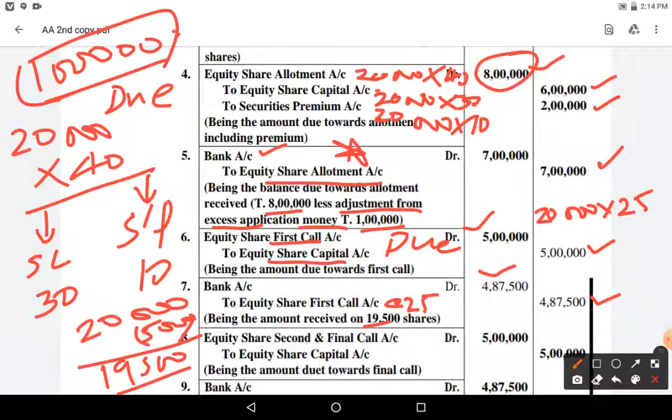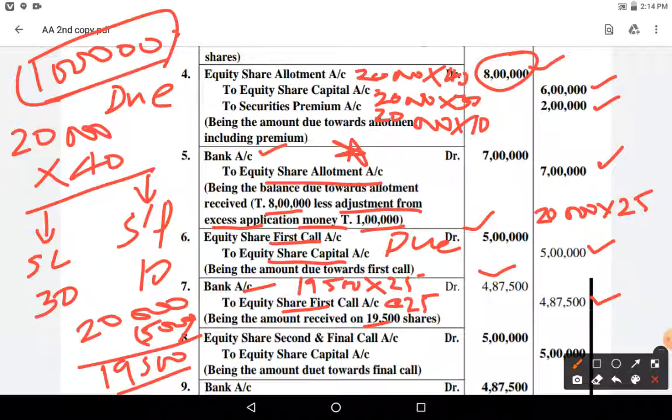So while receiving bank account debit to equity share first call account, 19,500 into 25 rupees each we need to consider, because that only we are going to get. Okay, clear? Sir, what about that remaining?